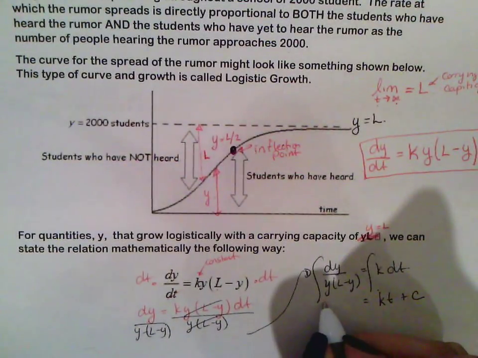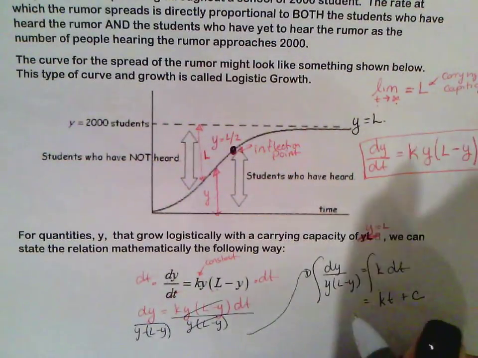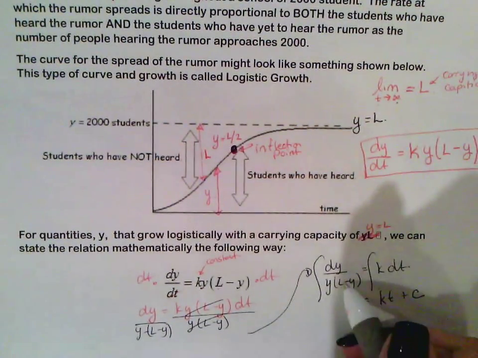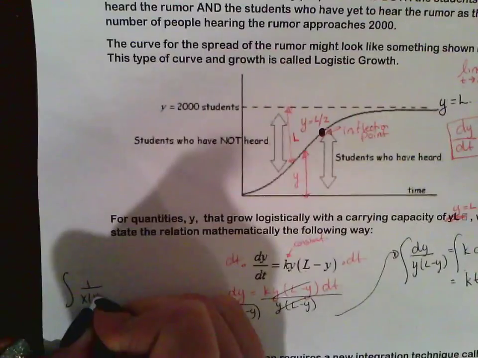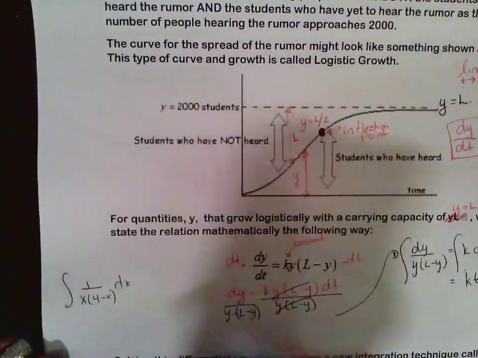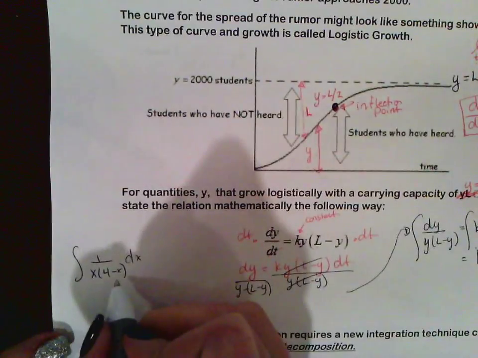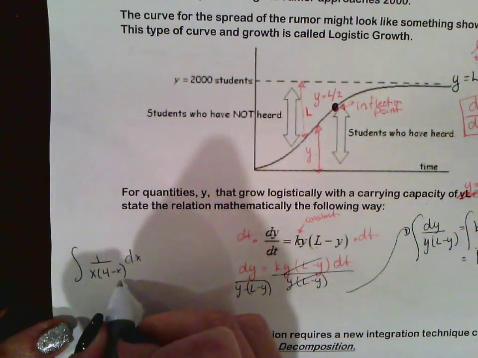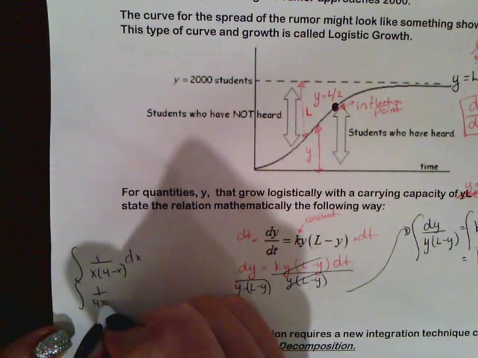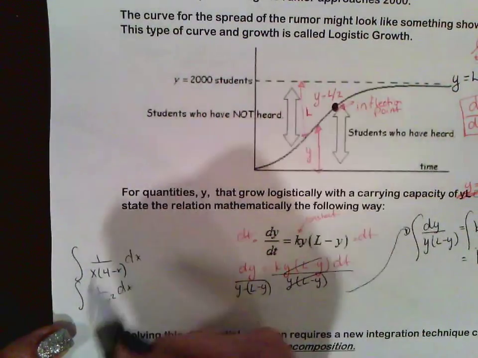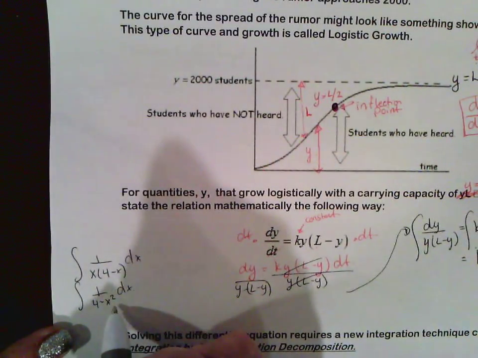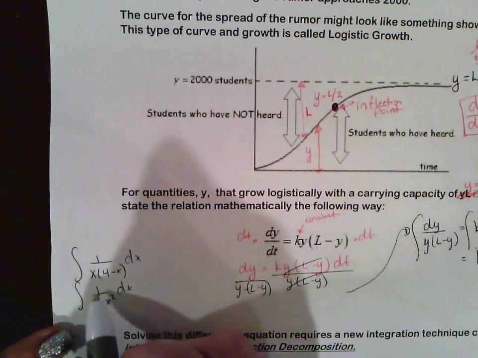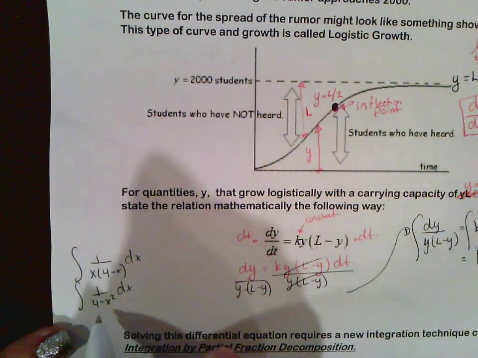Now on this side, if we wanted to integrate it, we still don't really know how to do this. So another way that we can look at this problem is, what if I asked you to integrate 1 over x times 4 minus x dx? Can we integrate this? Basically you would think first of u substitution. Now keep in mind that this is 1 over 4x minus x squared. So if you thought of u substitution, you would end up with u being 4x minus x squared, so du is going to be 4 minus 2x, which you can't do because you don't have that in the numerator.